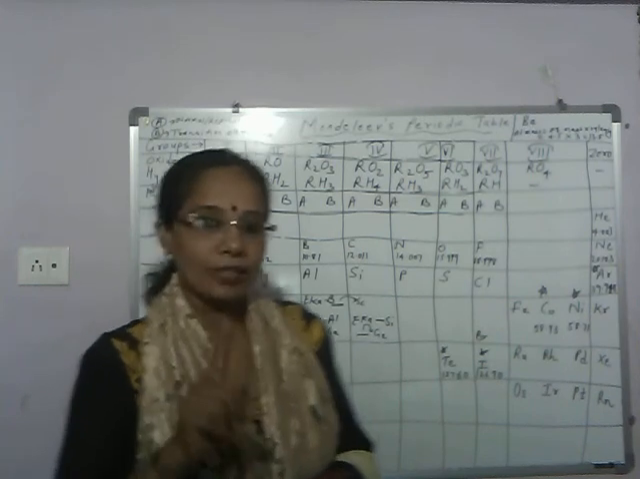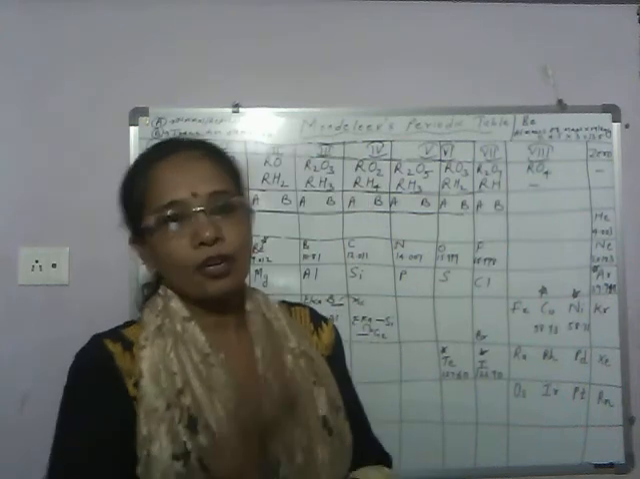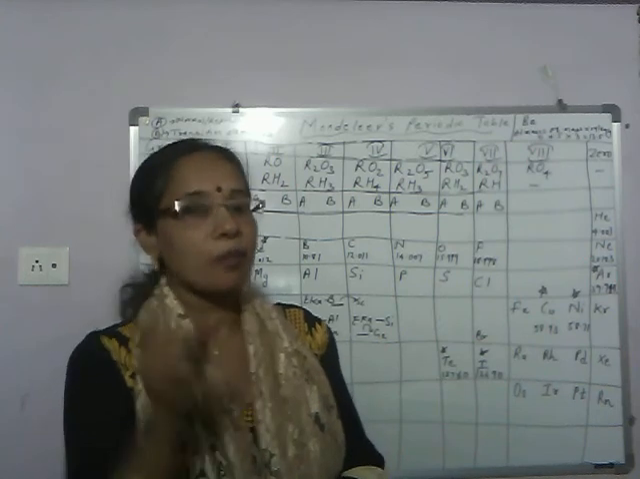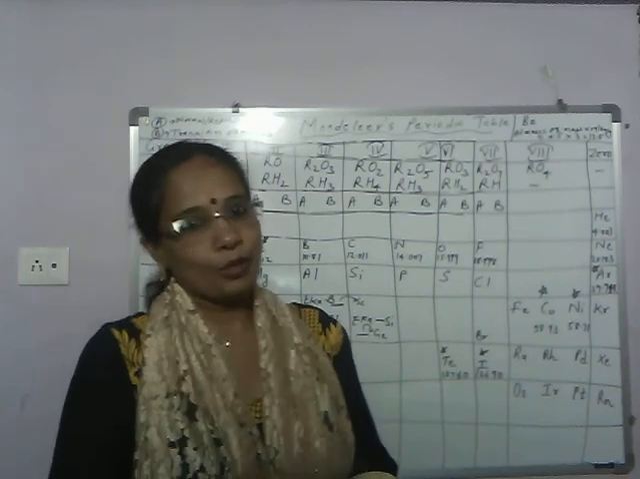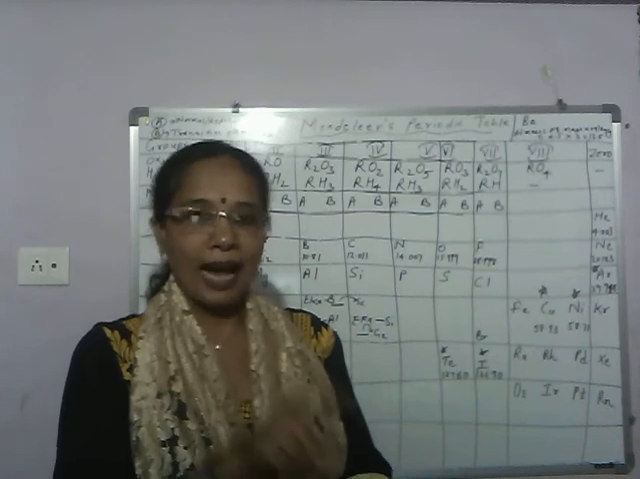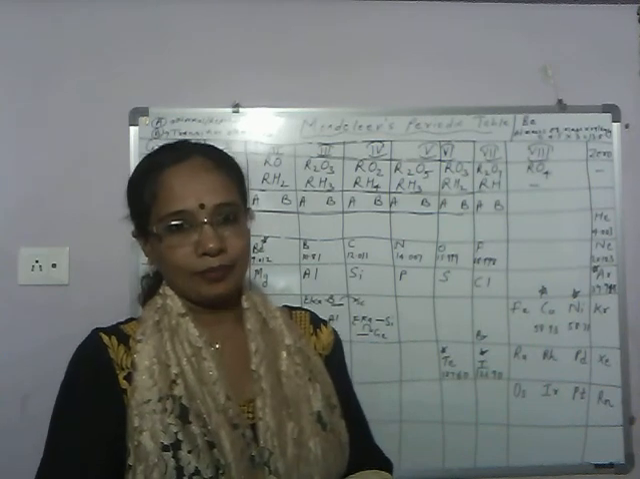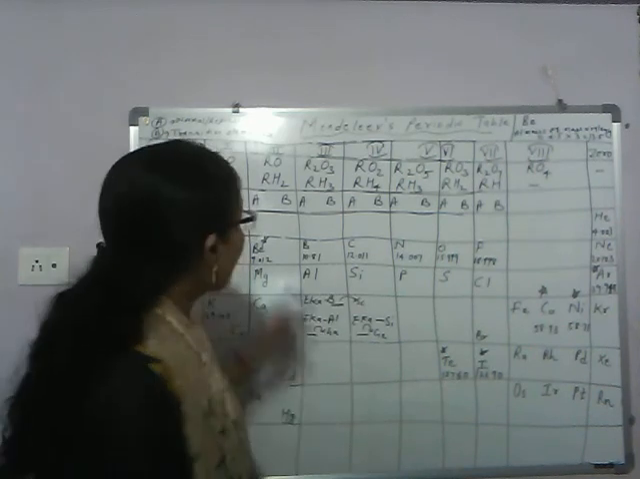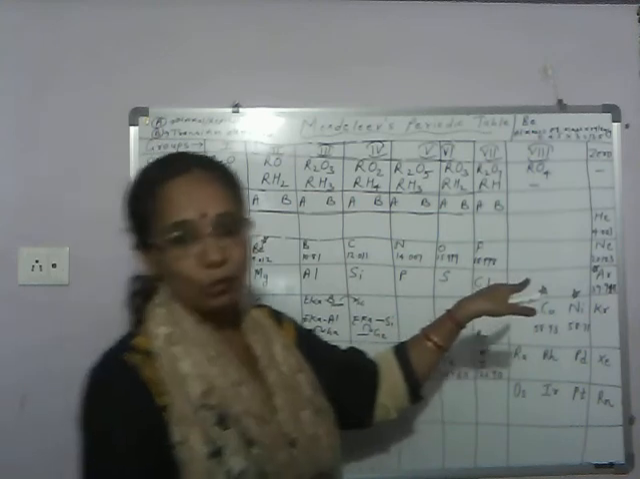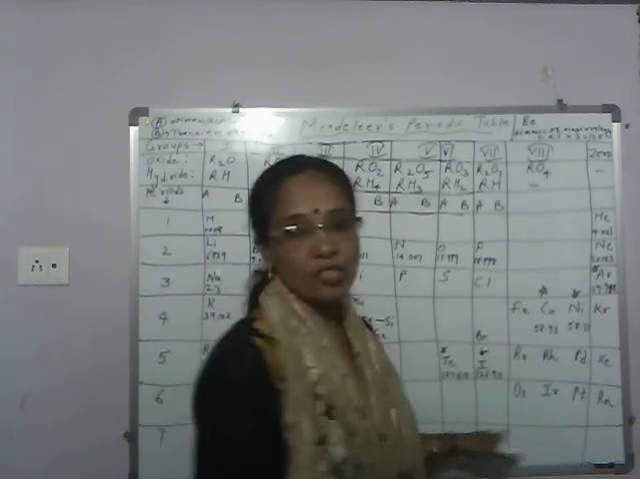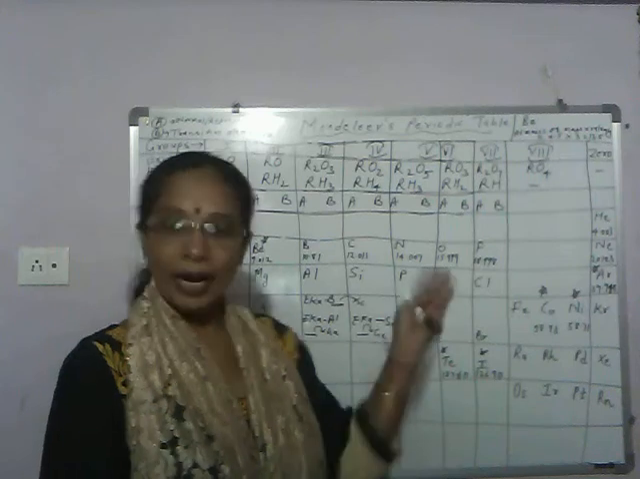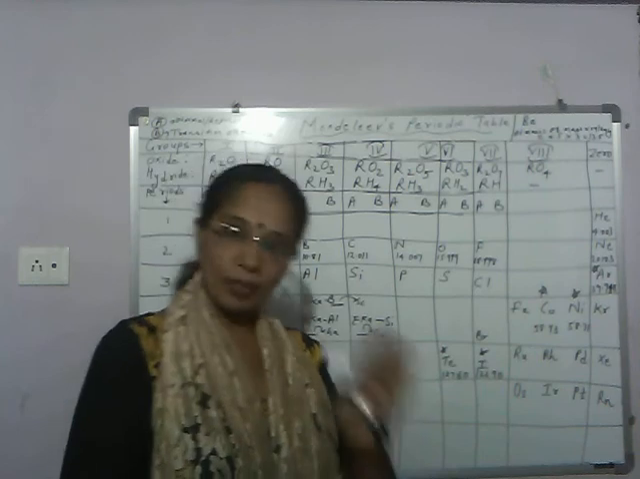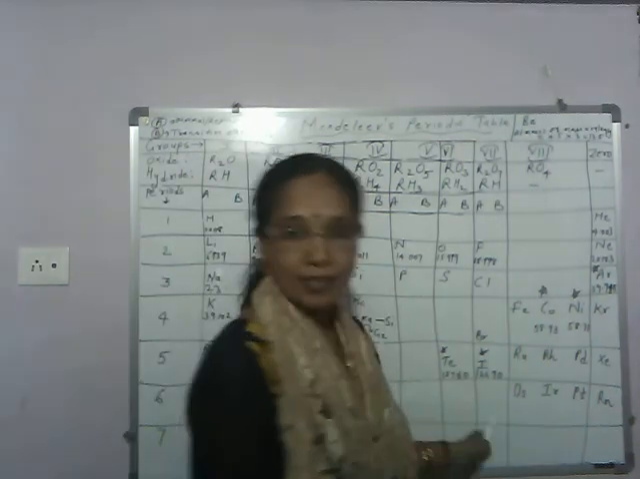Hydrogen outermost how many electrons? 1. Hydrogen also has 1 electron less than nearest noble gas helium. Because helium outermost shell how many electrons? 2. So like halogens, hydrogen also has 1 electron less to attain the electronic configuration of nearest noble gas. So many of the properties of hydrogen are similar to 7A group elements, which are also called halogens. So hydrogen should be placed along with 7A group elements because properties of hydrogen are similar to halogens.